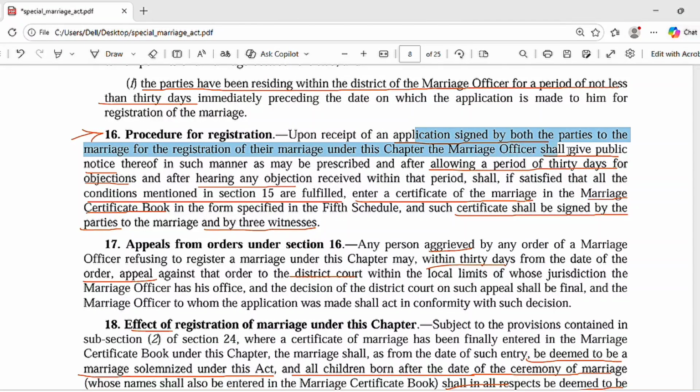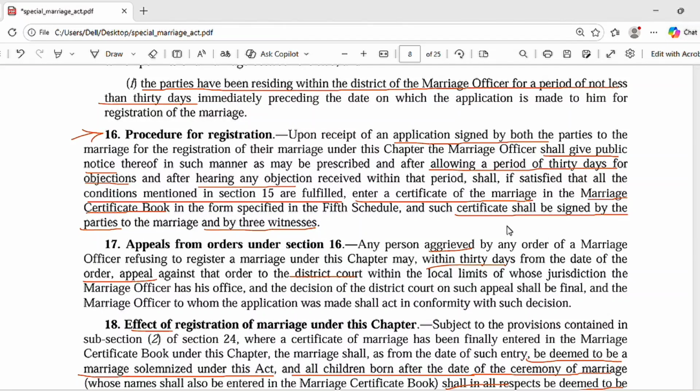And after hearing any objection received, if the marriage officer is satisfied that the conditions of section 15 are fulfilled, then the marriage officer shall enter a certificate of marriage in the marriage certificate book, and the form is given in the fifth schedule. We can also see that, and such certificate shall be signed by the parties and the three witnesses. So here again the same procedure will be followed.